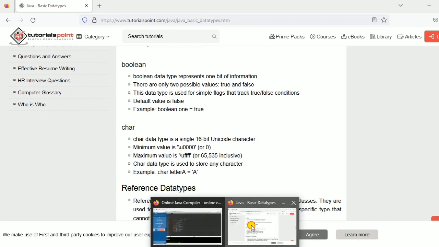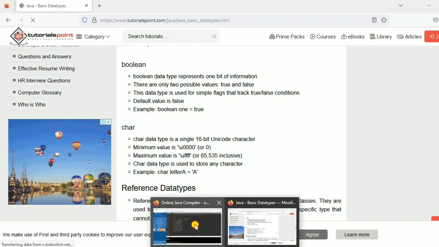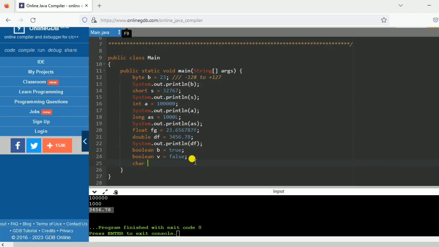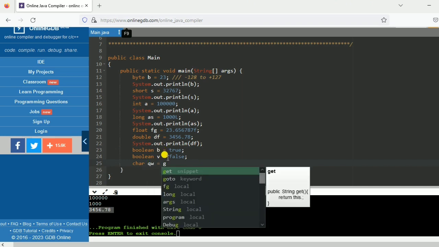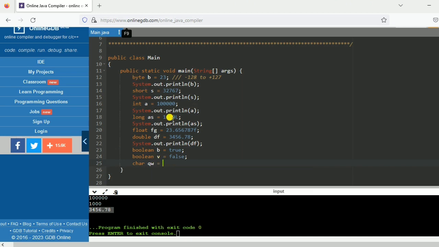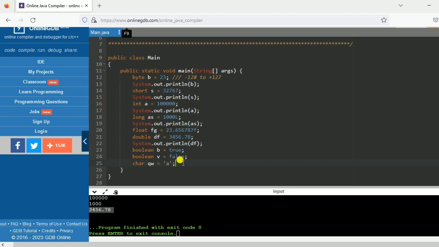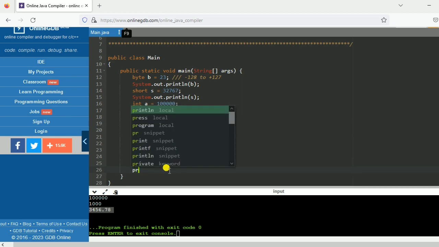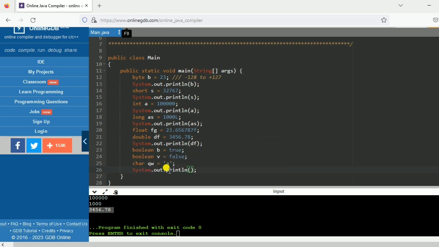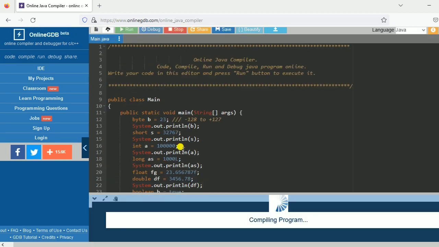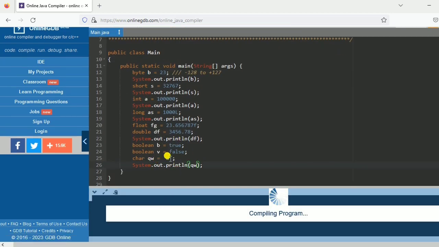And character is used when you want to store a single value, like a character. If I want to store G, how should I do it? In integer or double I can't store a single character value. So what should I do? I have to take single quotes, and then write that value. Like if I want to store a in this, I have to write char, and then I will write print. Then directly I will run it, and you can see my character will show.